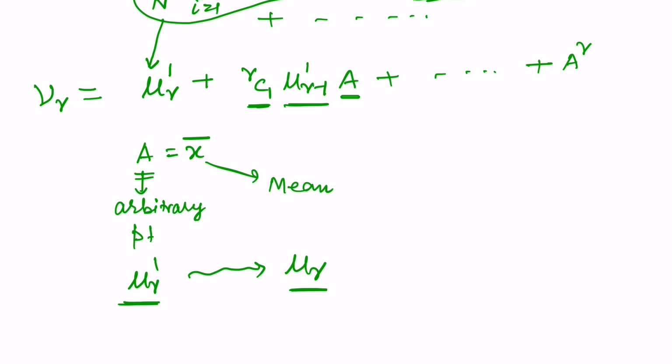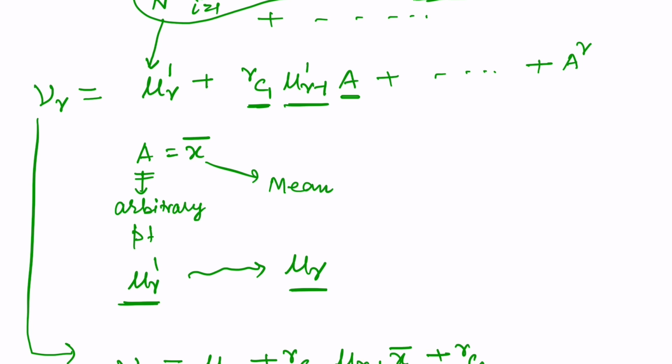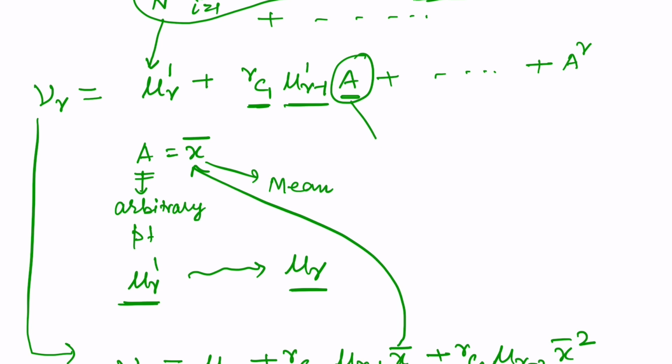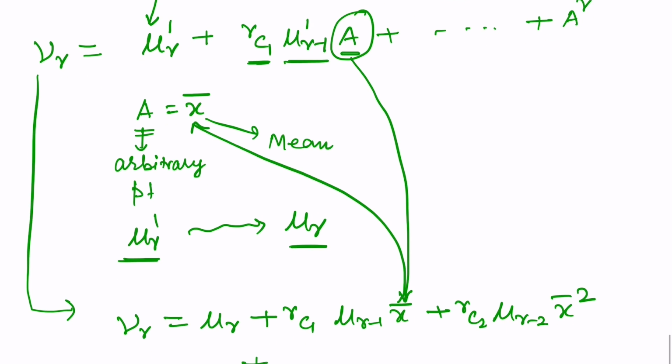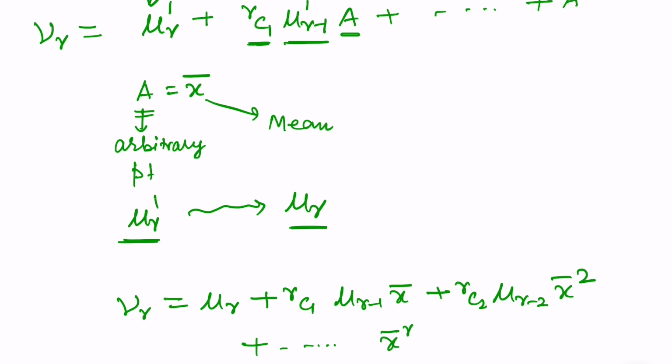So in that case, we may write this relation as mu r is equal to mu r plus rc1 mu r minus 1 x bar plus rc2 mu r minus 2 x bar square, because here we are taking a as x bar. So I am writing this a as x bar here, you can see this, and then plus x bar to the power r. So we got our two relations.